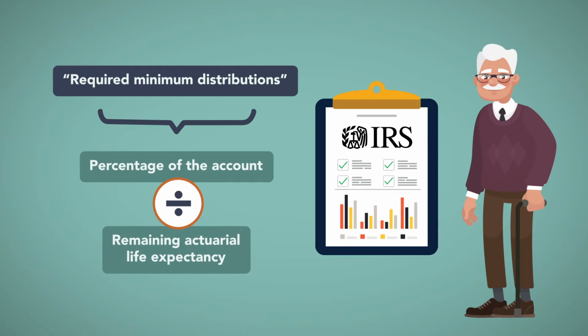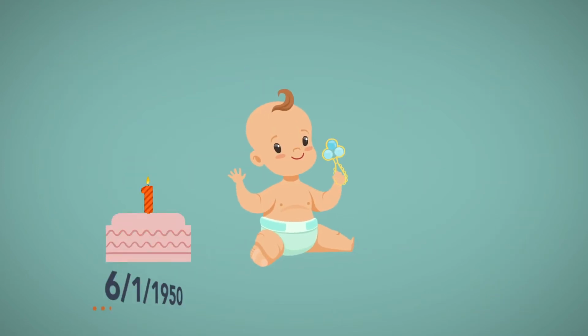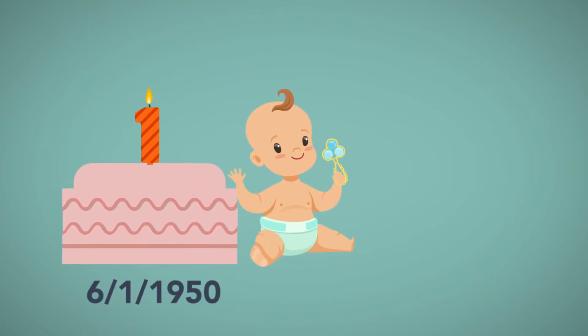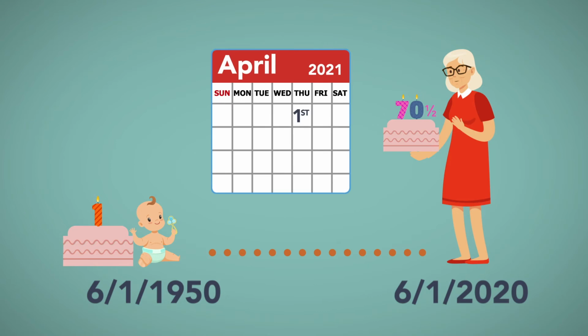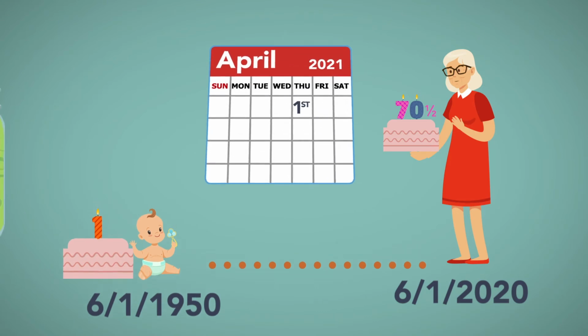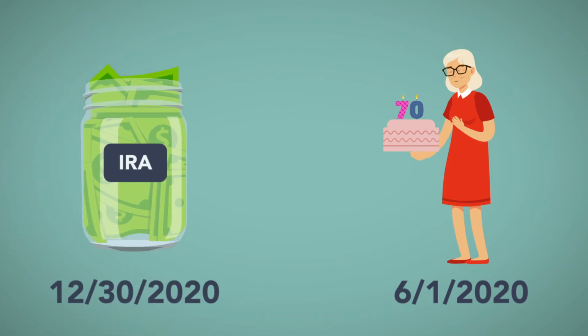of the account holder. For example, assume Mary was born on June 1st, 1950, so she attains 70 and a half years old in 2020. She must begin receiving disbursements from her IRA by April 1st, 2021. Assume her IRA account balance on December 30th, 2020 was $50,000.